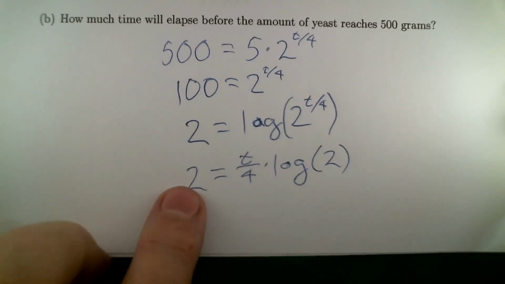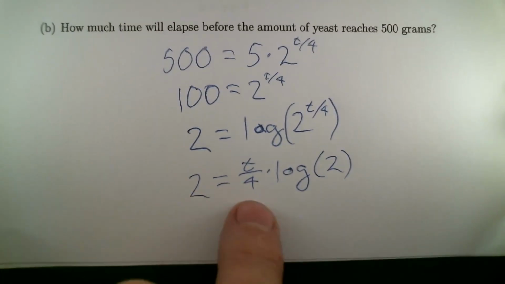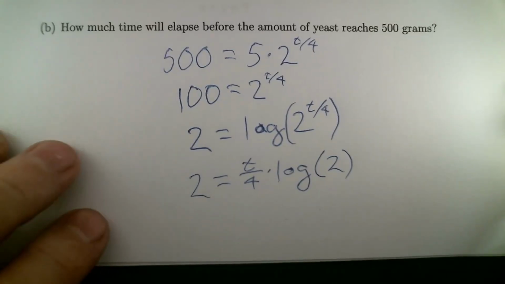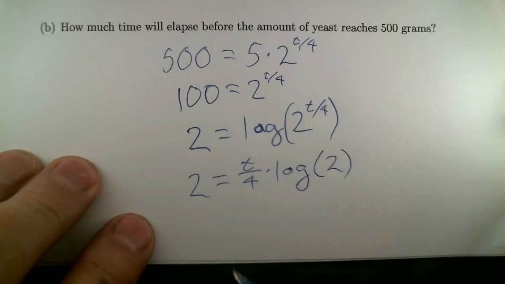Now, everything on the page, the 2, the 4 that we're dividing by, and the log of 2, those are just all numbers. And so you can treat them as numbers and then solve for t. I would suggest don't actually calculate what the log of 2 is until you've solved for t, and then you'll get full accuracy out of the calculator. Whereas if you say, oh, this is about 0.69, then you'll be rounding to two significant digits, and that is probably not what you want.